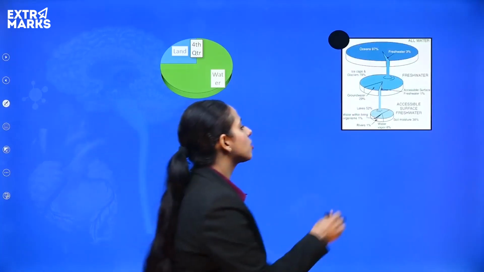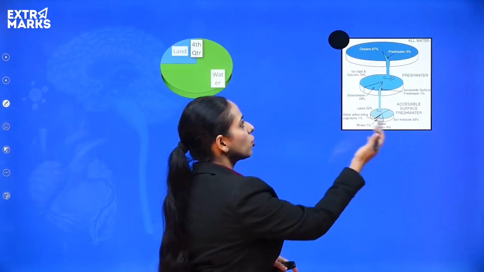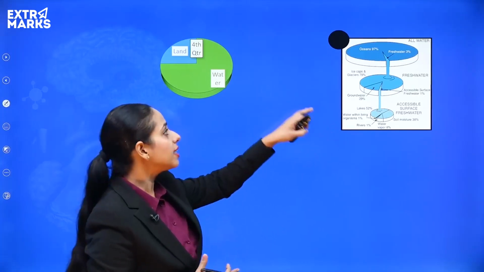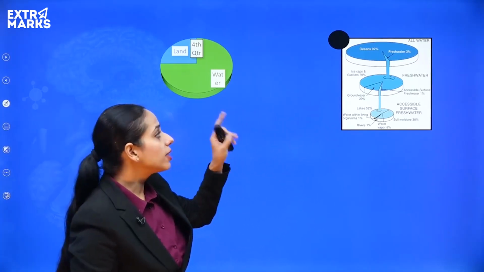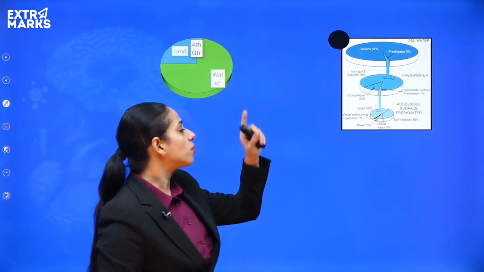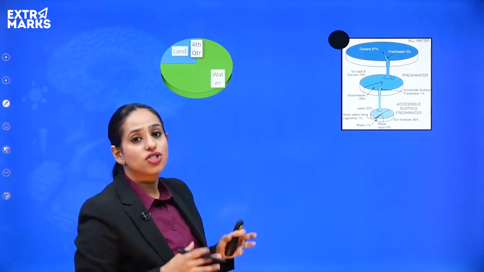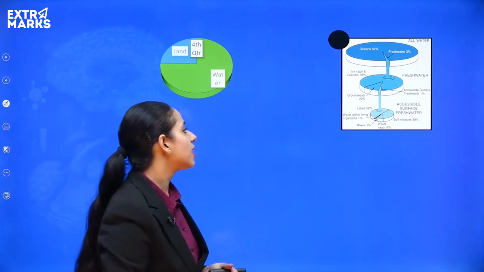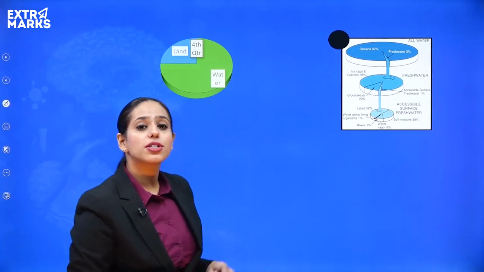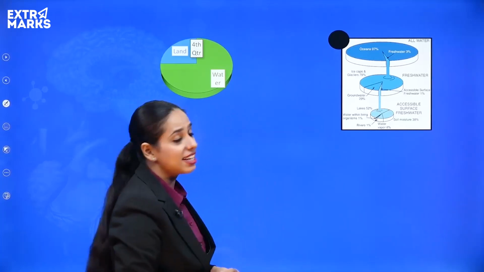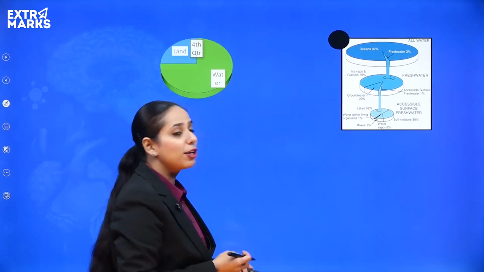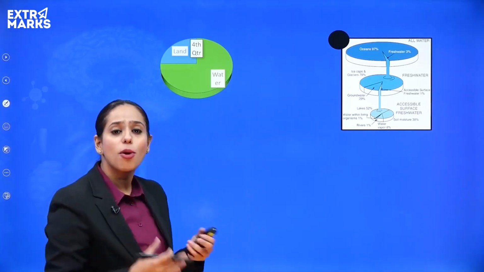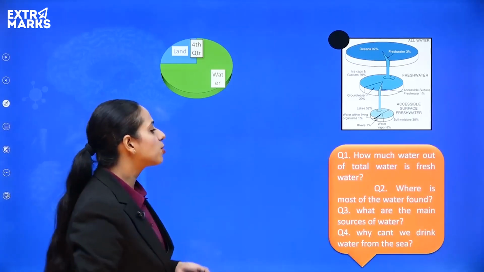So as we have discussed, only a very small percentage of water is actually available, right? Of the water that is there, 97% is found in the ocean. Only 3% is fresh water. Now out of this 3%, most of it is trapped in the glaciers, that means it is in frozen form, and that's around 79%. And then 29% of it is in groundwater, and even less than that is actually available in your rivers and lakes.